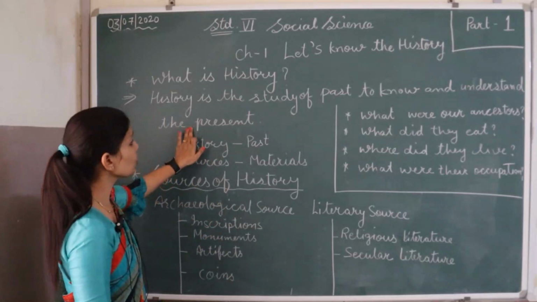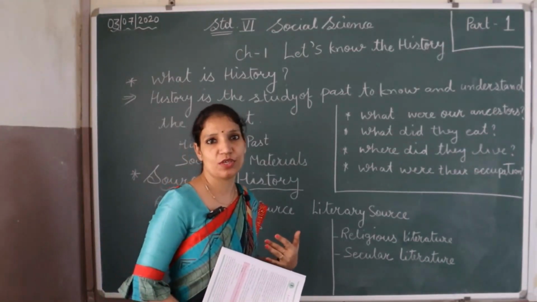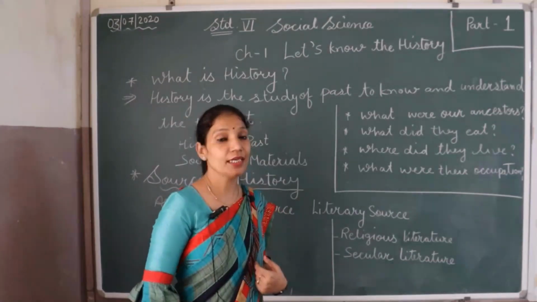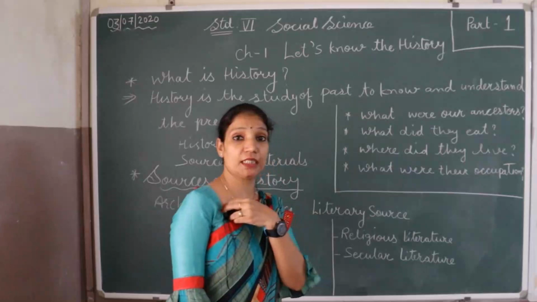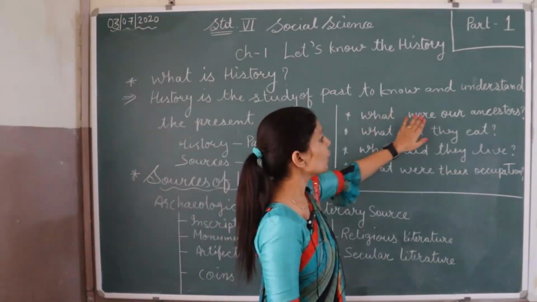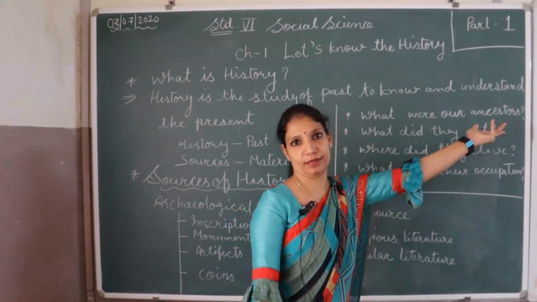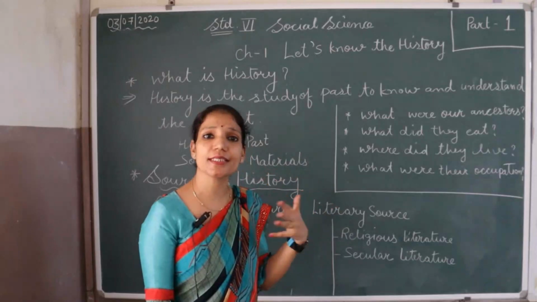So history is not only about the kings or kingdoms, it is our history also. We also have our history. It means our ancestors, the grandfather of our grandfather, our parents, grandparents. So this is our history. Who were our ancestors? Where did they live? These types of questions arise in our mind.